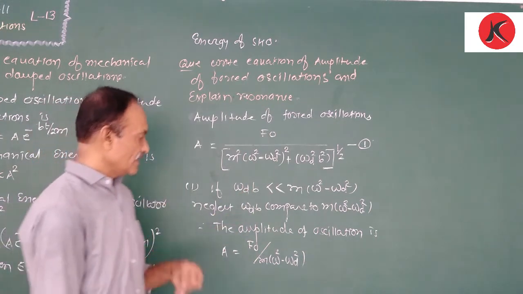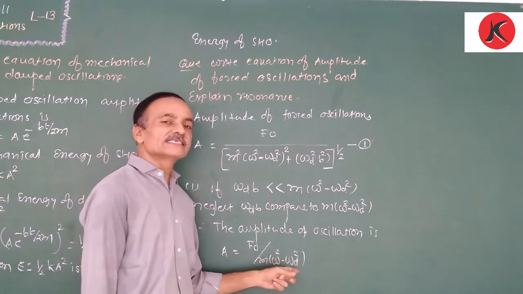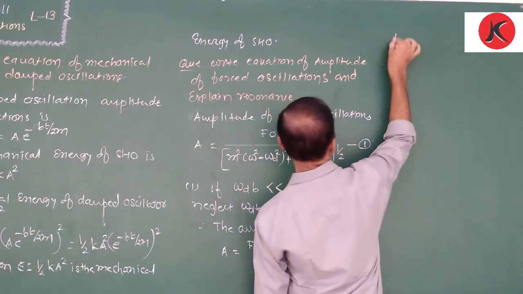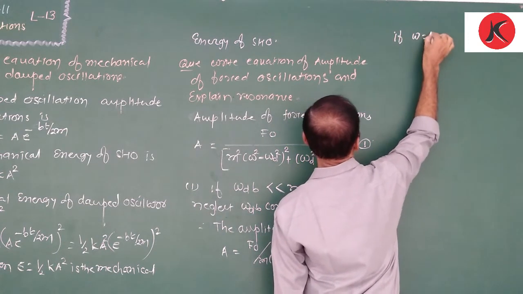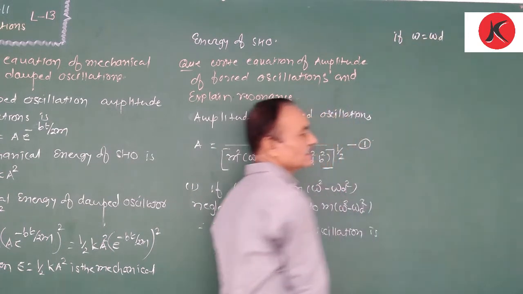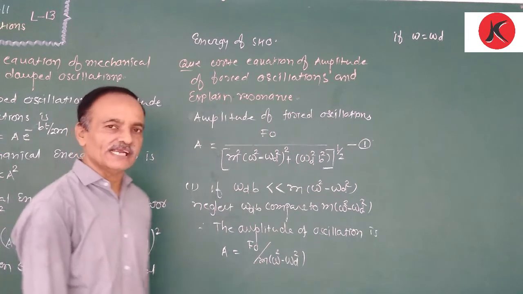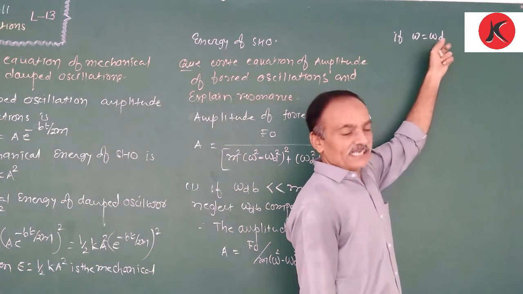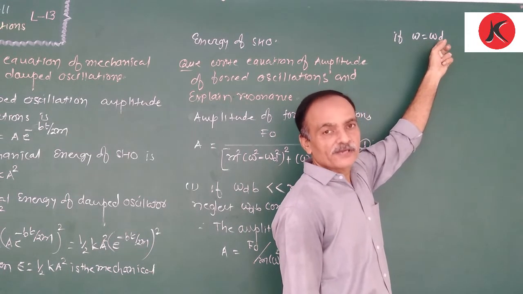Right? Okay. If omega is equal to omega D, that means the system oscillates with the frequency of the external periodic force.